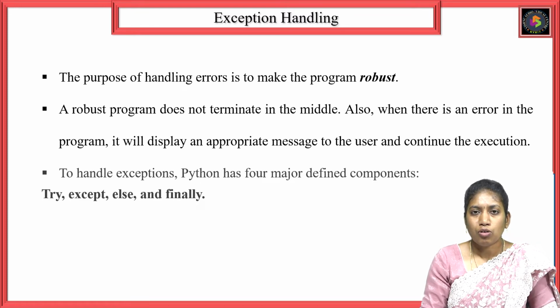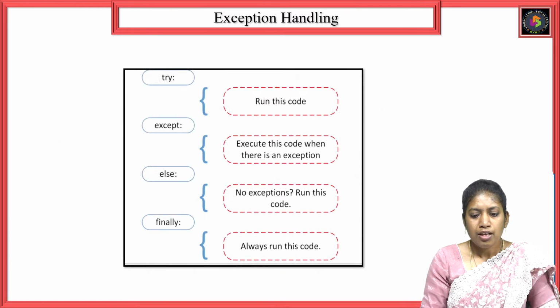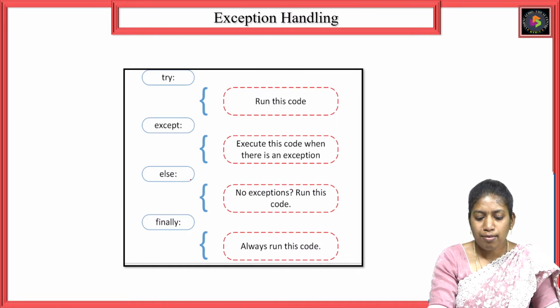To handle the exception-raising code, there are 4 defined components in Python programming, and in other programming languages also: try, except, else, finally. In Java and some other languages we use a catch block; here we use an except block. So this is try, except, else, finally.